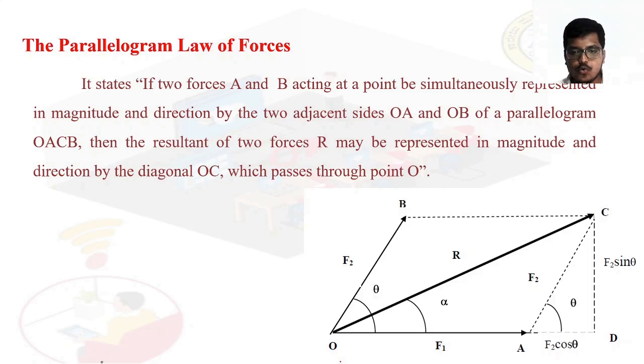that is like OACB, then the resultant of the forces OA and OB, the resultant of the two forces R, then this resultant R may be represented in magnitude and also in direction by the diagonal OC which passes through the point O. So what is this parallelogram law of forces?